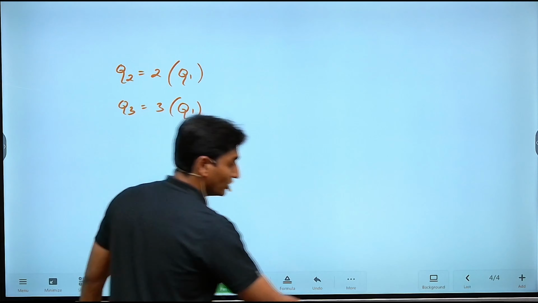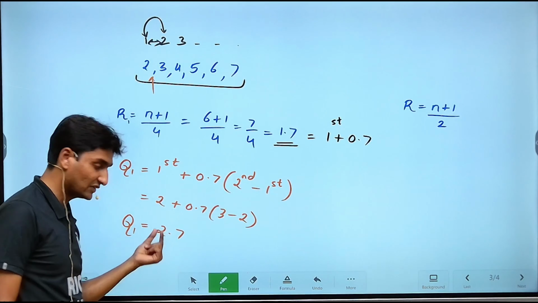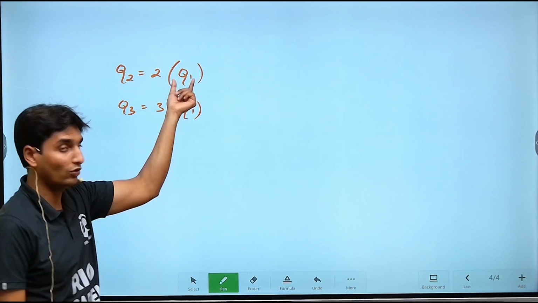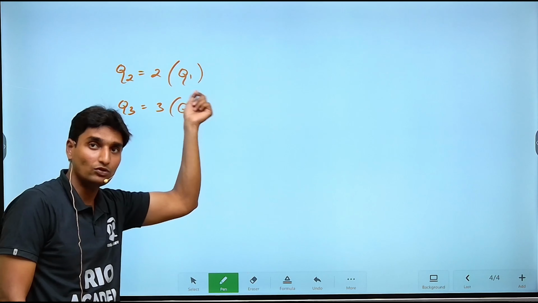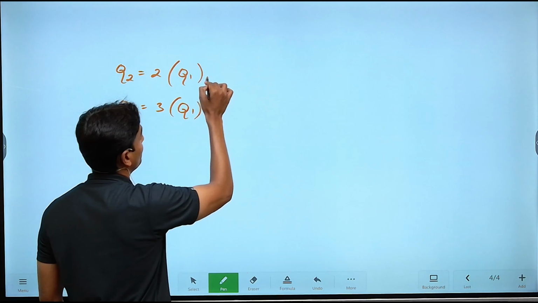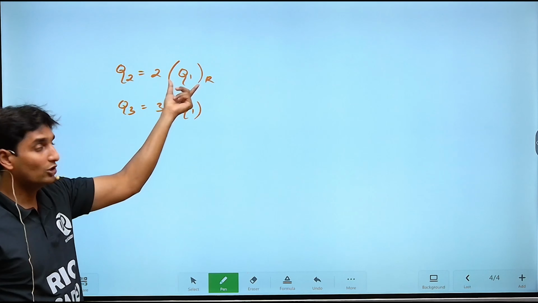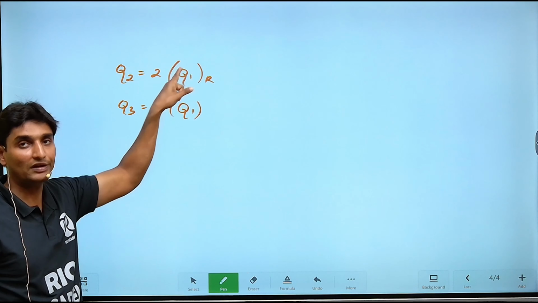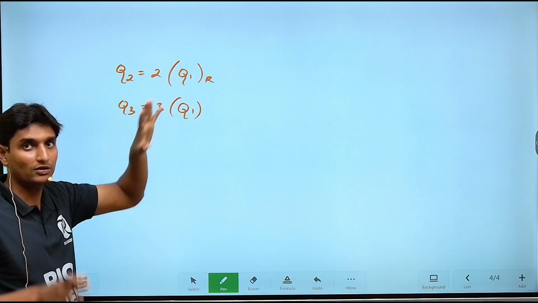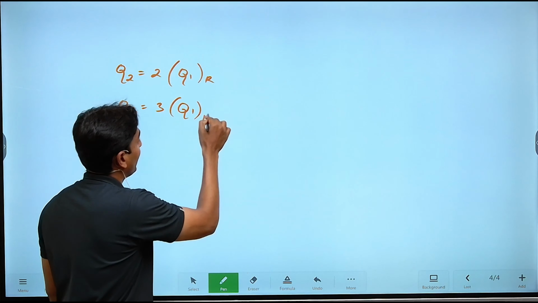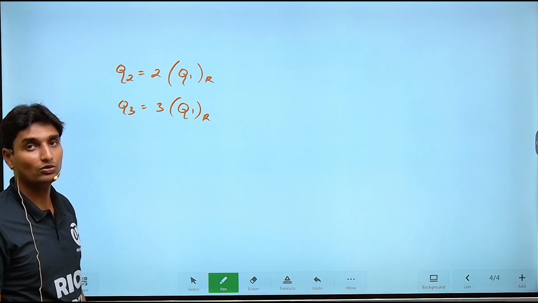It means that you are not going to substitute the Q1 value here. You are not to substitute directly the value of Q1. You have to substitute the rank of Q1. You can calculate the value of Q2, but only on the basis of rank. You cannot directly substitute the value; it will not be a proper division. So Q3 will be 3 into rank of Q1 again, 3 into rank of Q1.